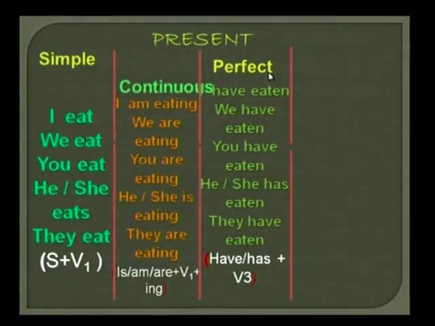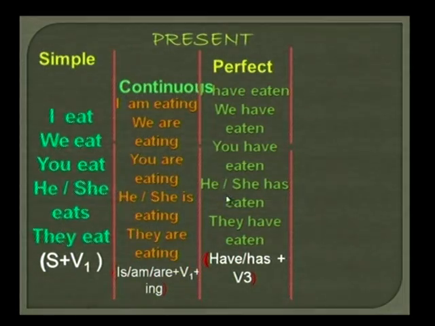Now let us come to the present perfect tense. I have eaten. What have I done? I have eaten. We have eaten. You have eaten. He or she has eaten. They have eaten.